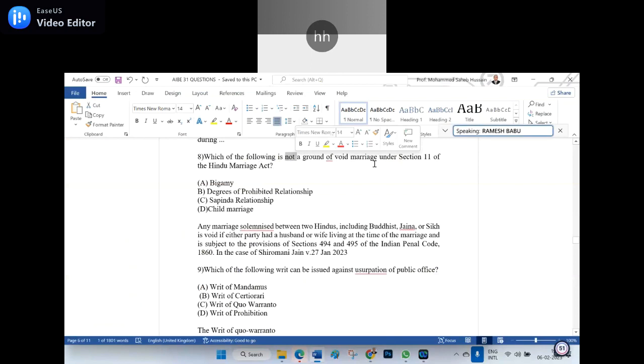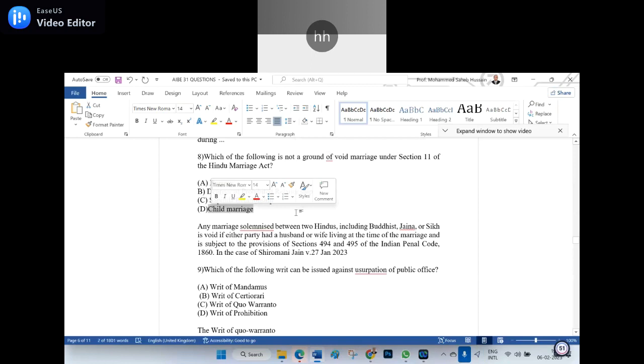But definitely, the ground for a valid marriage is... the following ground of a void marriage is bigamy, degree of prohibited relationship, sapinda relationship. So now it is only the choice we can choose. Am I right?